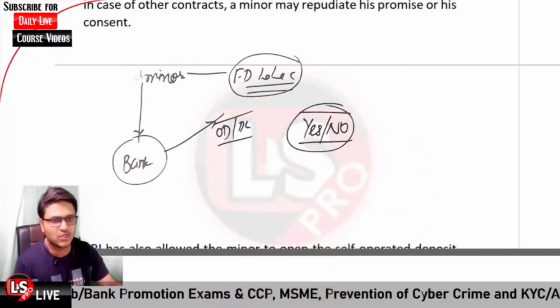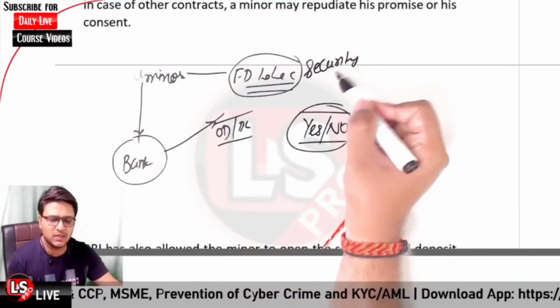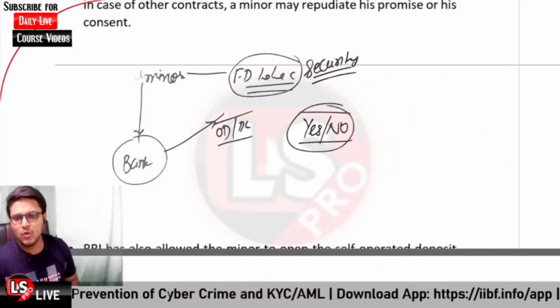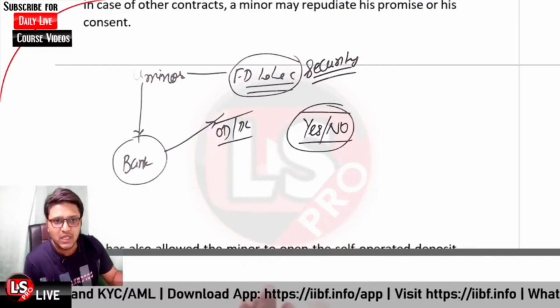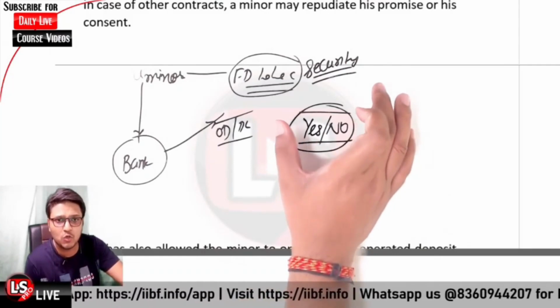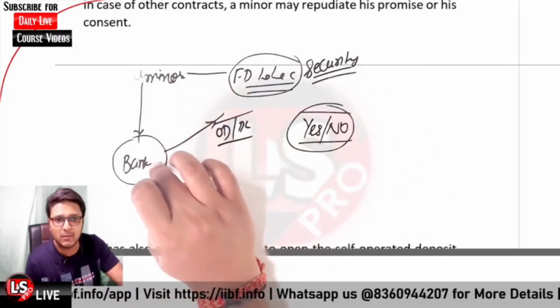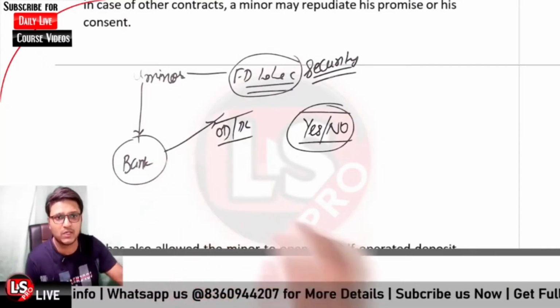Can the bank sanction a loan over there? Security is available. Can you sanction the loan to the minor? No, you cannot sanction the loan to the minor. If you sanction the loan to the minor, even based upon the security, that would be void ab initio. Minor can sue the bank. Bank would be held liable in that particular case.